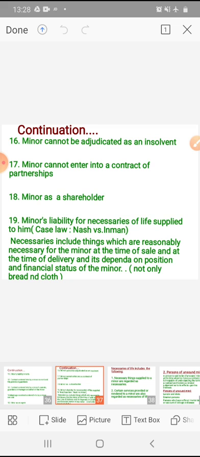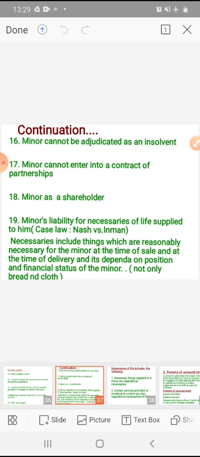Under the minor's agreement, the thing should be necessary at the time of sale and delivery. For example, in the rainy season, an umbrella is a necessary thing for a particular minor. In winter, is an umbrella necessary? No, right?